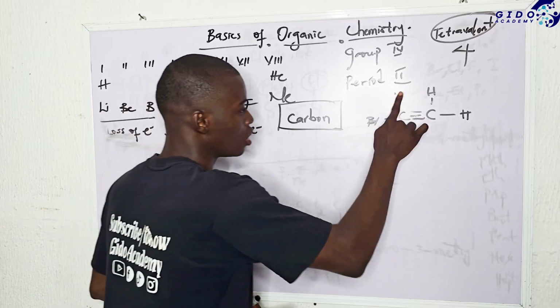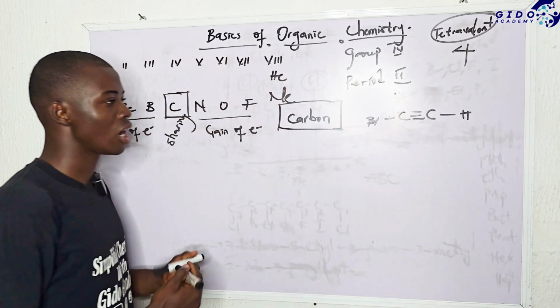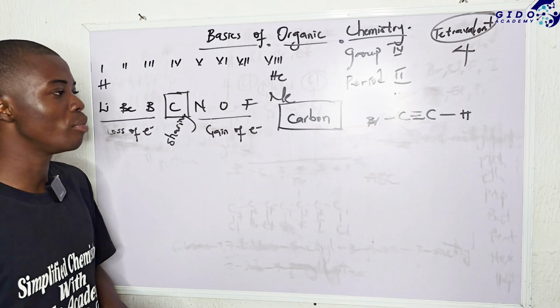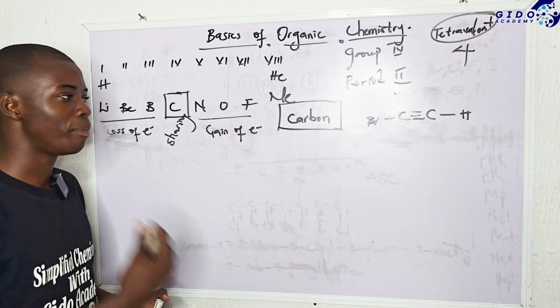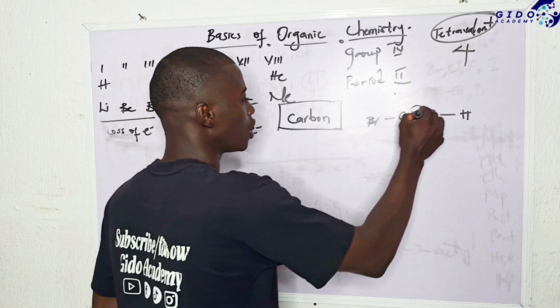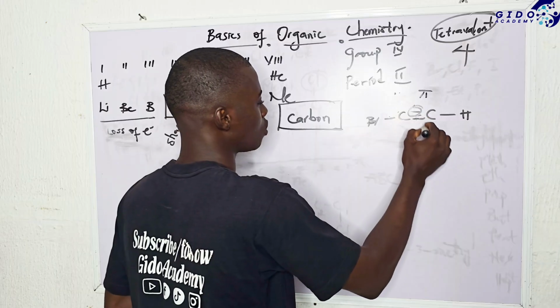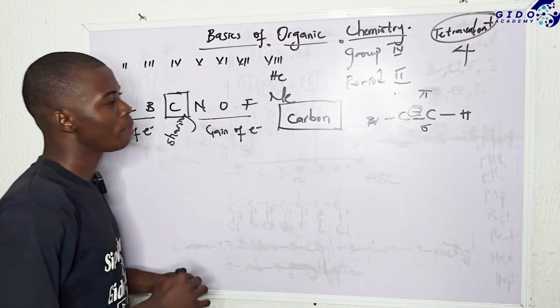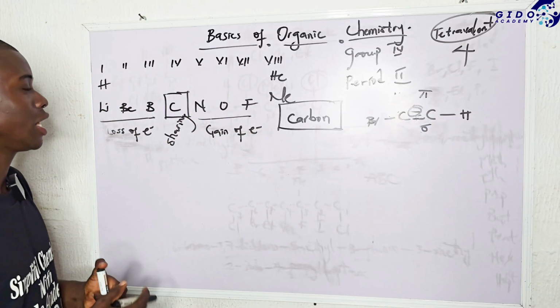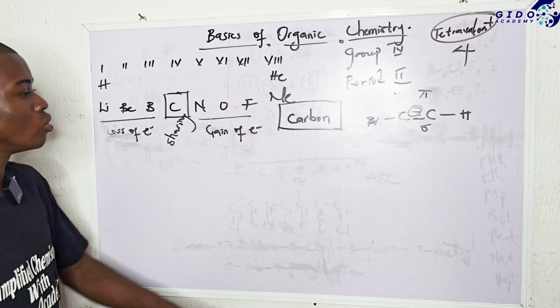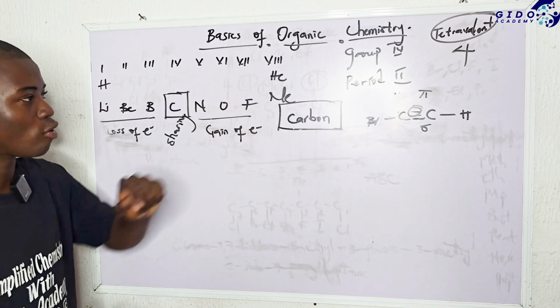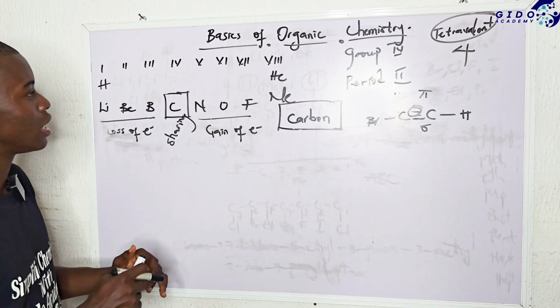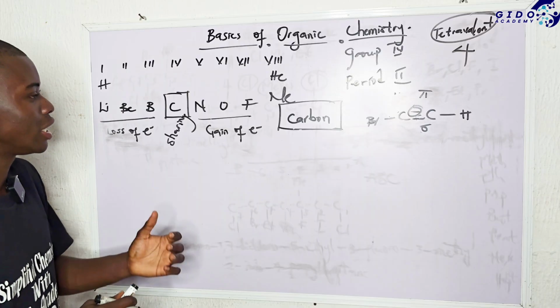It doesn't work like that. So these two, we still have to go, leading to the concept of forming a pi bond, whereby these two bonds are usually called pi, whereby this one is called sigma. So organic chemistry generally is very easy if only you know the kind of bonds carbon can form. So this is just an intro into organic chemistry.